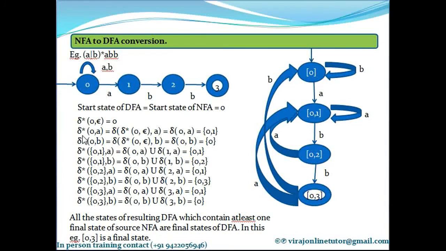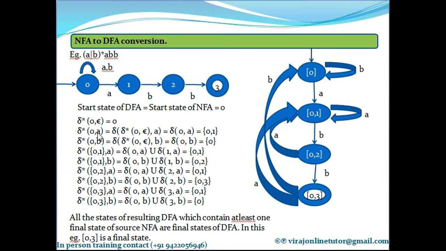Now we have to find out the delta asterisk of 0 on input character A. So delta asterisk of 0 comma A is equal to, now this is the formula of it, delta of delta asterisk of 0 comma epsilon comma A. That means this A, what is epsilon?